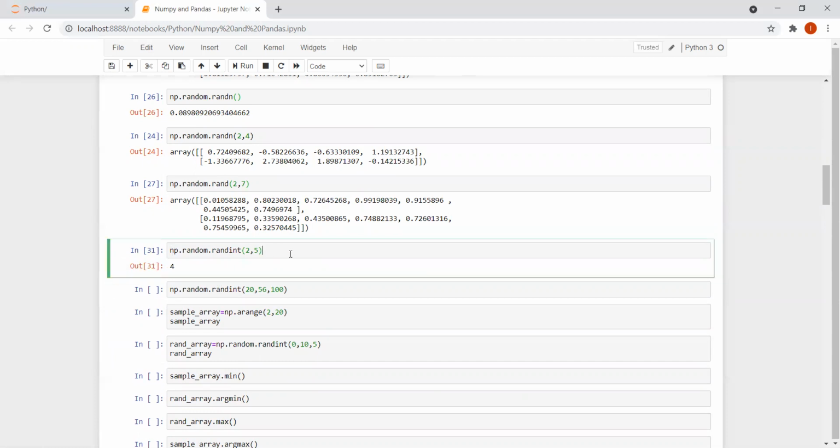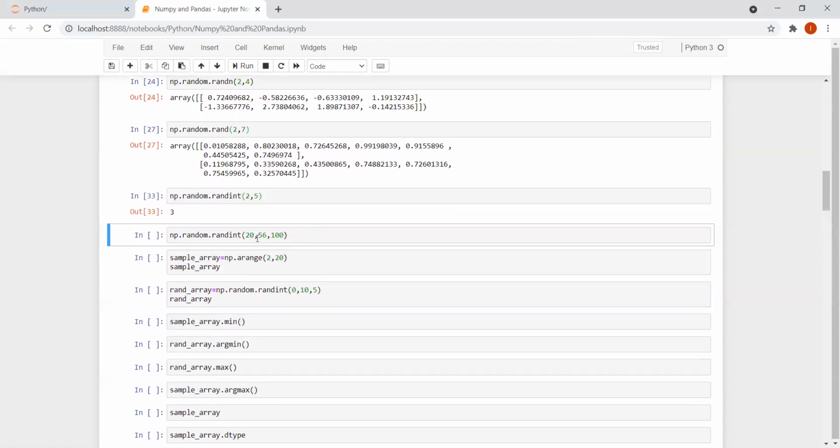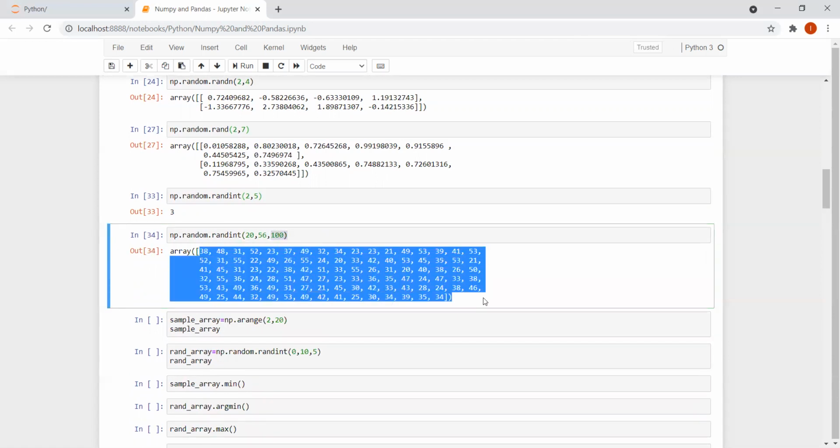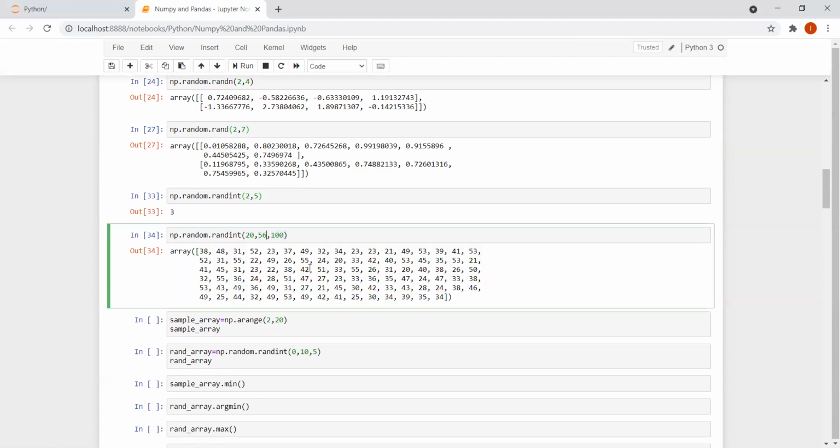I may get 2, I may get 3, I may get 4. But is it possible to get 5? I'm getting 2. I'm not getting 5. So hope you remember that rule already, right? The last digit will not be considered. So again, if I write 20, 56, 100, what is happening? I am getting 100 values ranging from 20 to 55, right? The values can be duplicated, but I'm getting values ranging from 20 to 55, right?